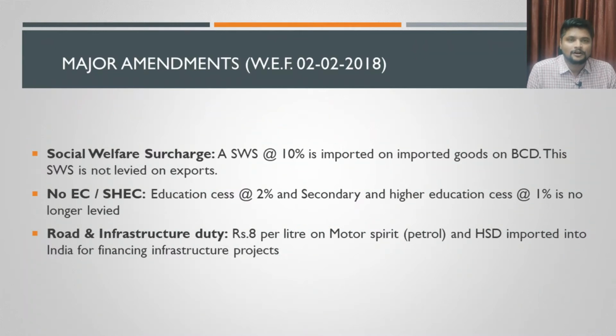That duty is called road and infrastructure duty, and the rate of the duty is rupees 8 per liter. They are not expressing this duty in percentage. They say that whatever rate you are importing it at, the rate of duty you will have to pay is rupees 8 per liter. So these are all the three major amendments which are effective from 2nd of February 2018.